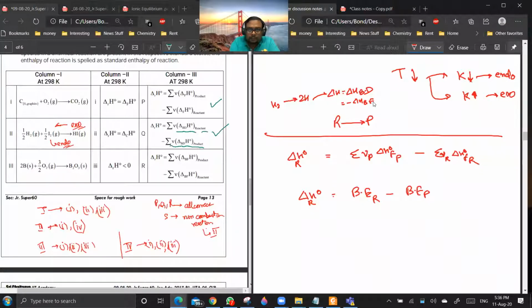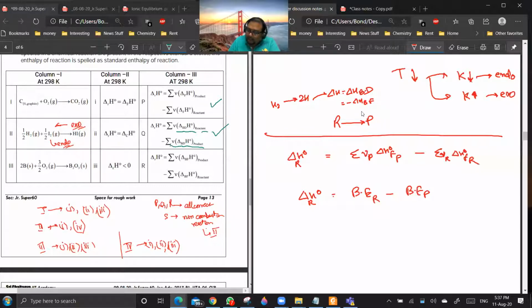Are enthalpy of formation and enthalpy of bond formation the same? No. Bond formation means a bond is formed by the combination of two atoms. Formation means the whole compound is formed by combination of elements in their native state. In bond formation, the atoms need not be in their native states.